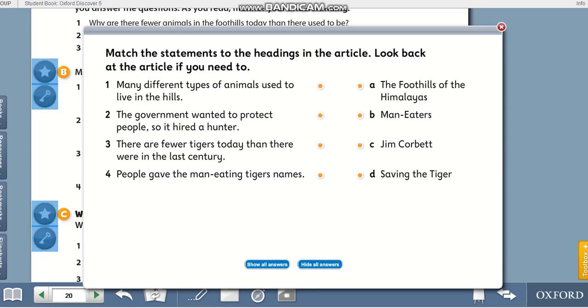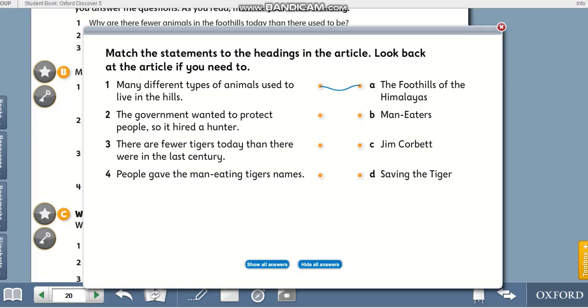Number 1. Many different types of animals used to live in the hills. So, this one could be under which heading? A. The foothills of the Himalayas. B. Man-eaters. C. Jim Corbett. D. Saving the tigers. So, what do you think? Number 1 could be... Yeah, good job. Of course, it's going to be under the heading, the foothills of the Himalayas.